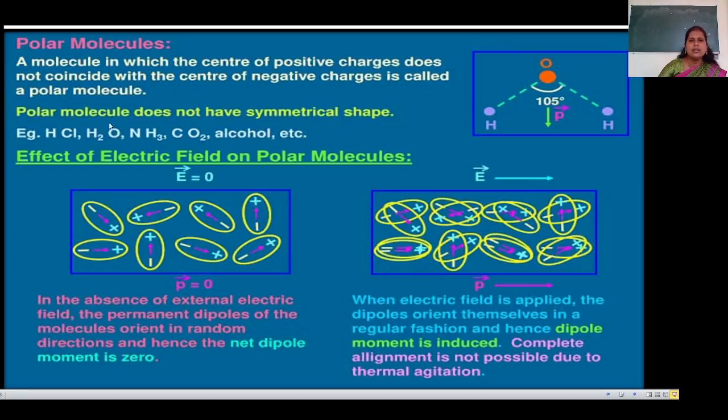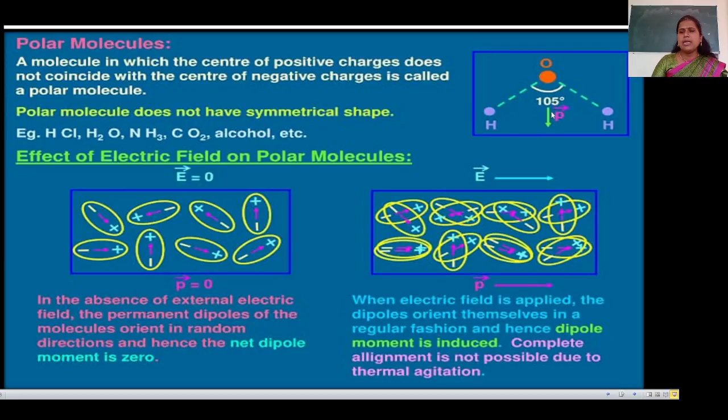Here there are different diagrams shown. A polar molecule does not have a symmetrical shape. Examples: HCl, H2O, NH3, CO2, alcohol. All are examples of polar molecules. Once again, the molecule in which the center of positive charges does not coincide with the center of negative charges is called a polar molecule. Here are HCl, H2O, NH3, CO2. These are all examples of polar molecules.